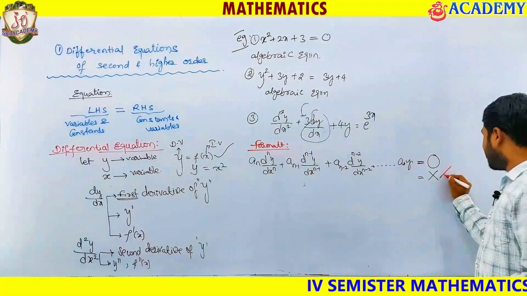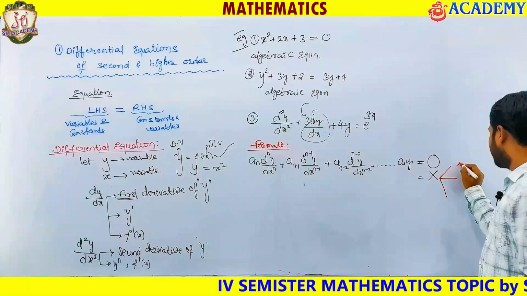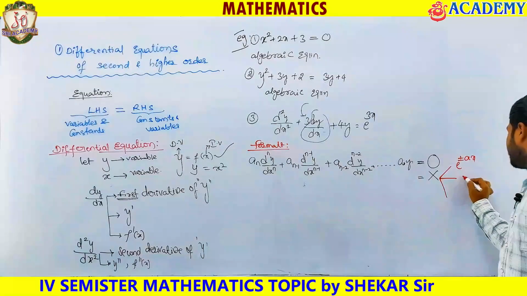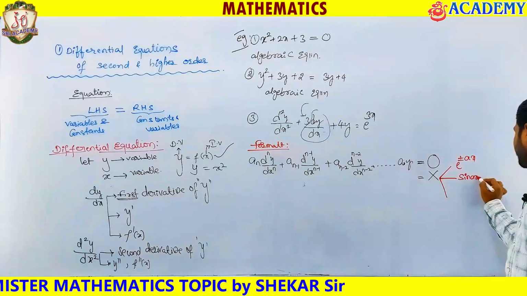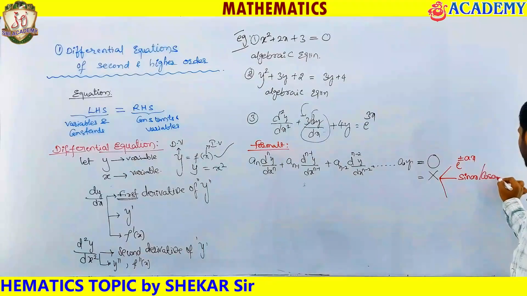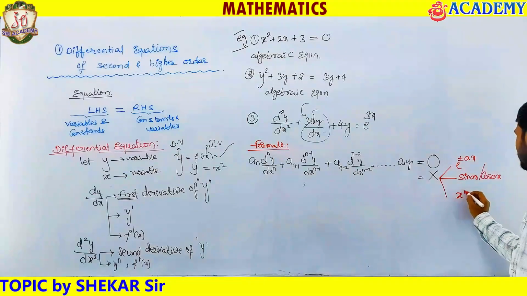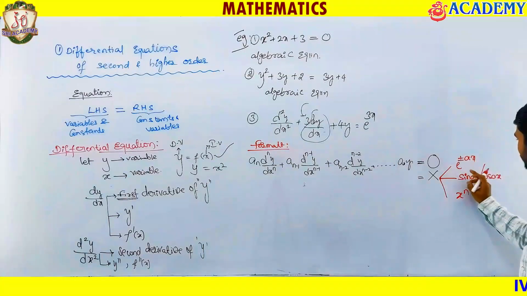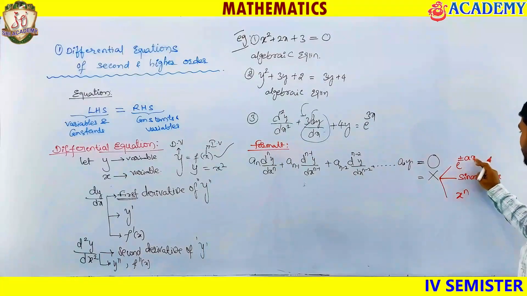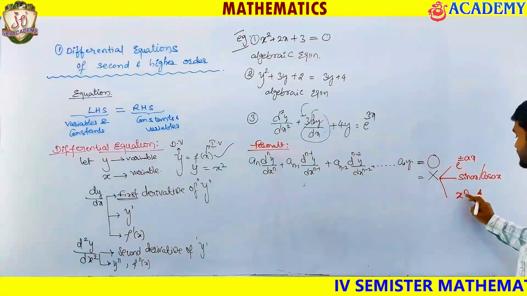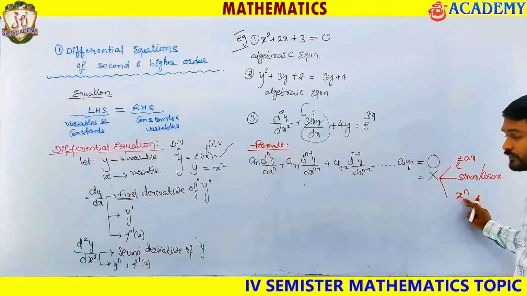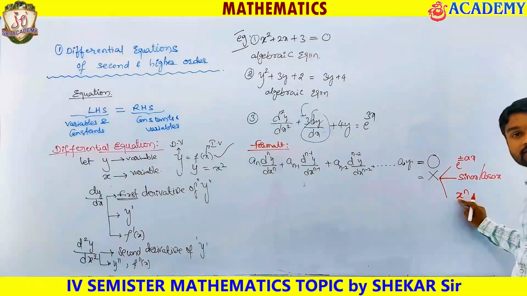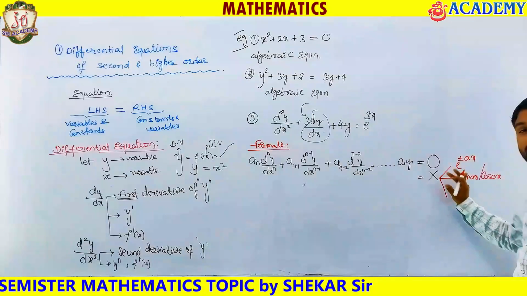This x value can take 3 terms. It may be e to the power plus or minus ax, it may be sin ax or else cos ax, or else it may be x to the power of n. This x value may be anything, 3 types, or else a combination of e power ax and sin ax, or e power ax and cos ax, e power ax and x power n, or else sin ax multiplied by x power n, or else cos ax multiplied by x power n. Okay, total here 5 formats we are going to have.